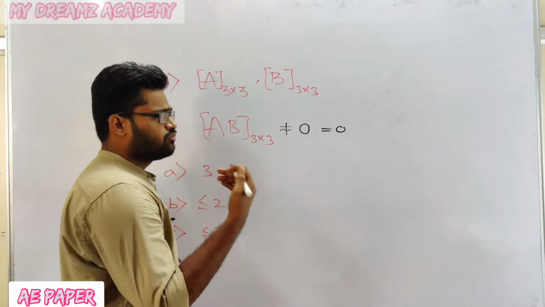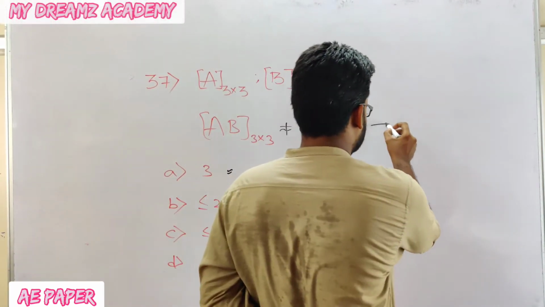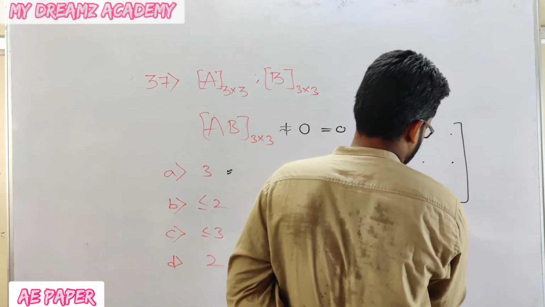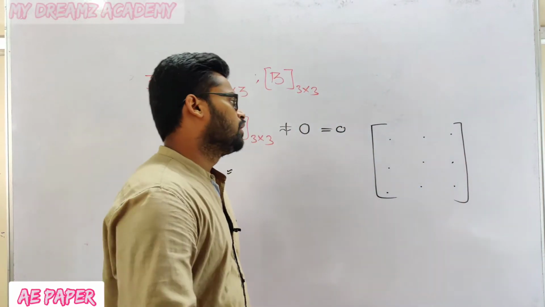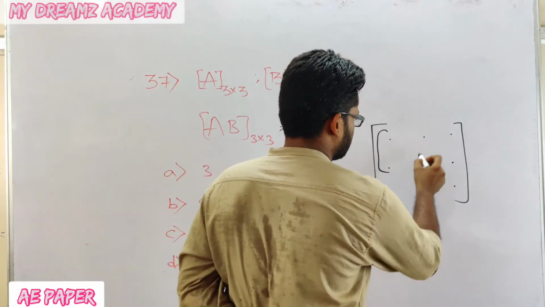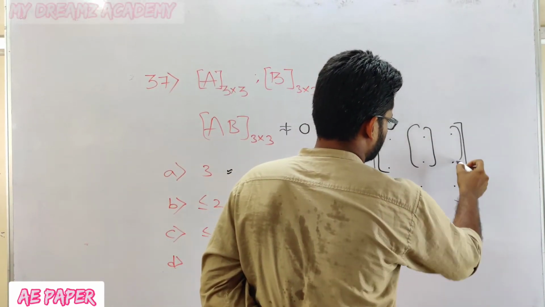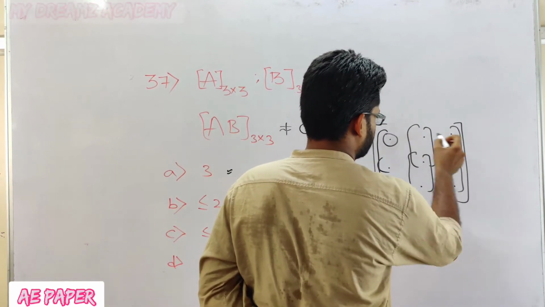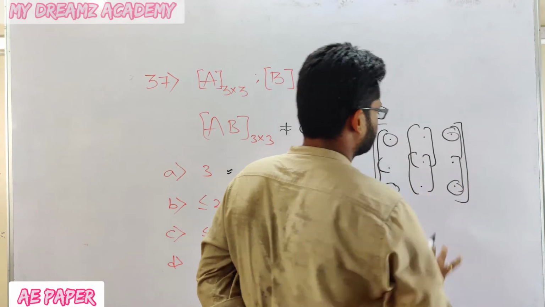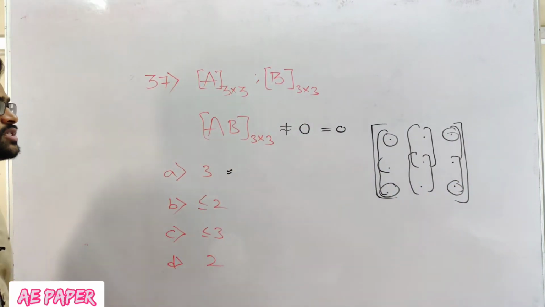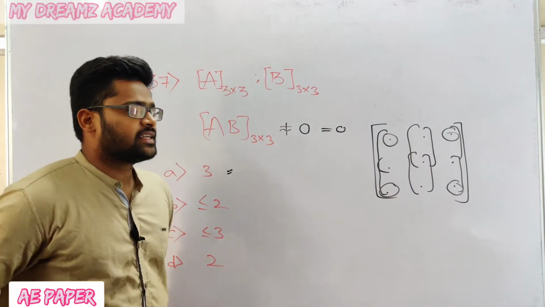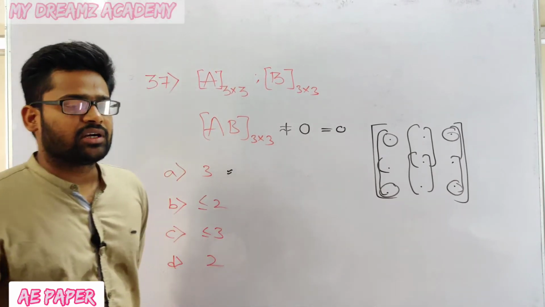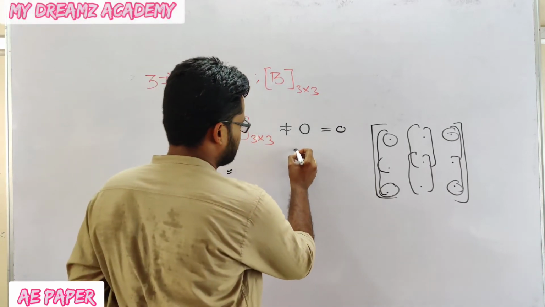We have a 3 cross 3 matrix with 9 elements, and many 2 cross 2 submatrices are possible. If at least one 2 cross 2 submatrix has determinant not equal to 0, then the rank is 2.